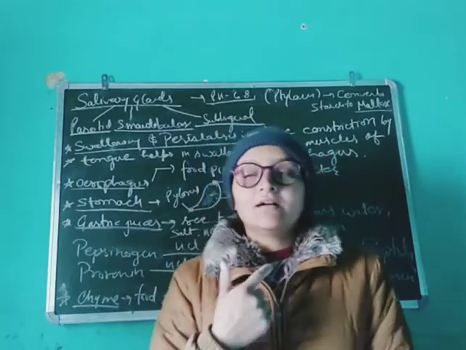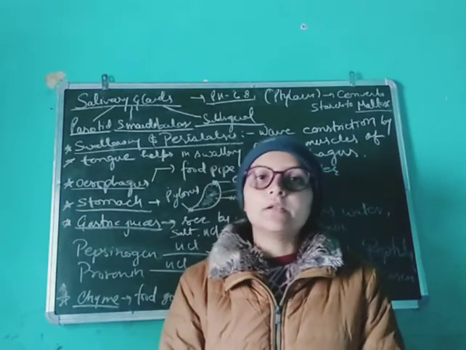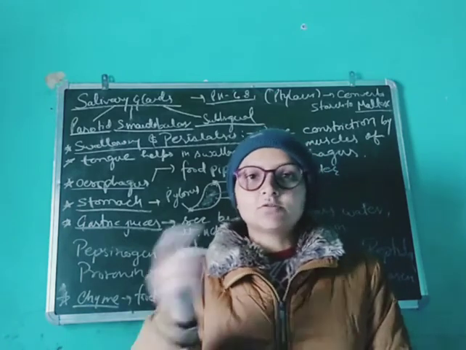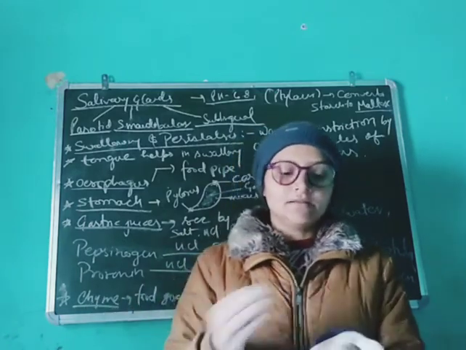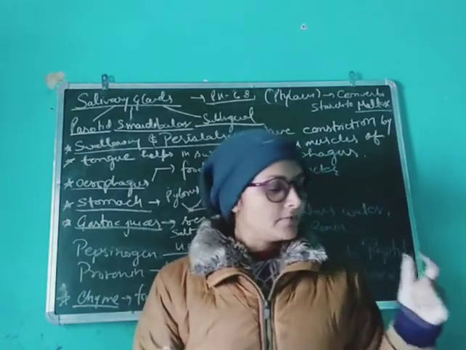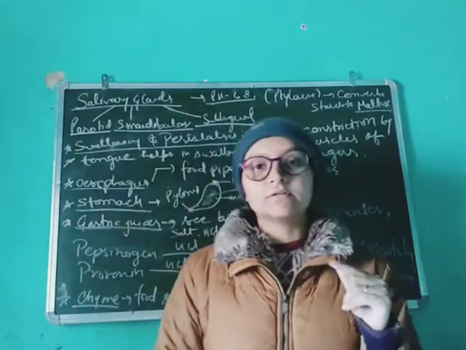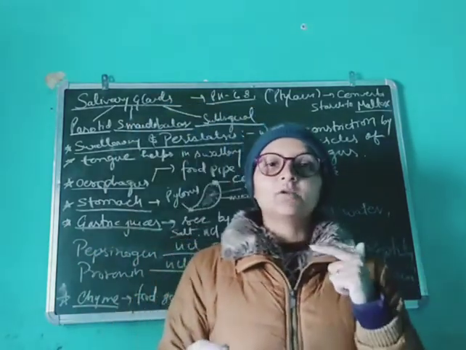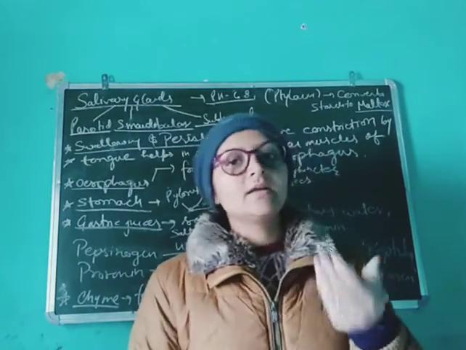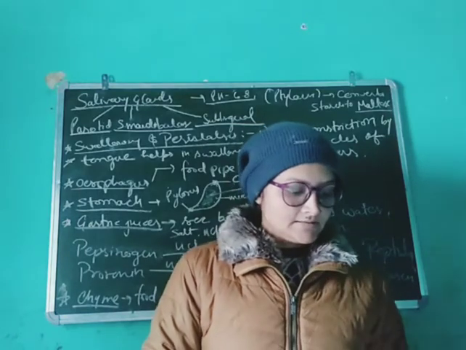At the back of the throat, there is a flap called the epiglottis. It is like a lid on any pot. In Hindi we call it dhakkan. With the help of the tongue, we close the epiglottis so that food cannot go into our nasal cavity. It just goes into the esophagus and then the stomach.